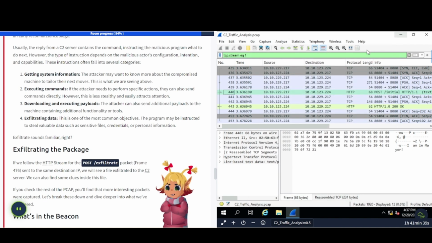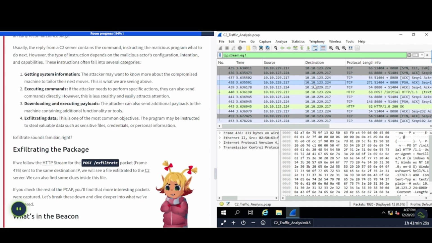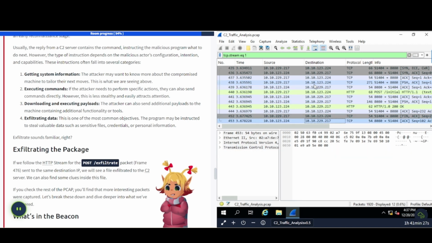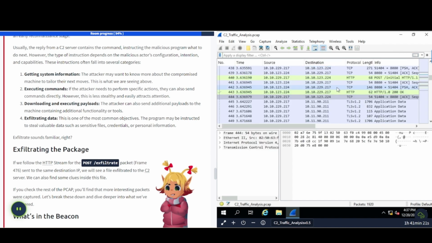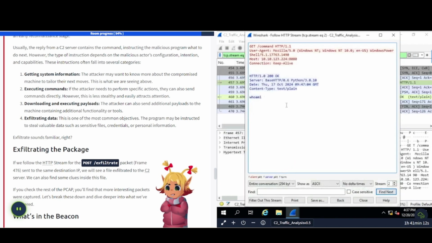So if we want to go ahead and take a look at that, close out of there, and then we can locate the command. If it lets me scroll here, let's see. Here we go. Let me exit out of this. Okay. Now we can see the command right there. So right-click it and then Follow HTTP Stream. There we go. Who am I?